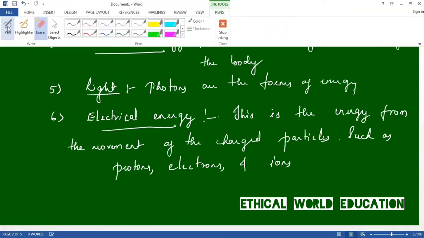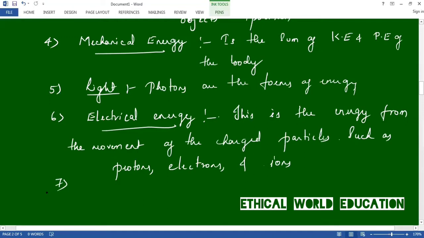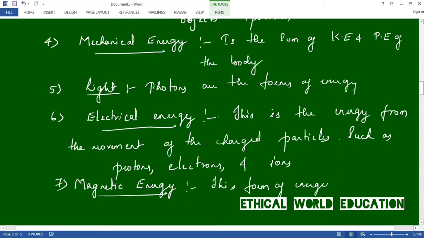Seventh one is magnetic energy. Magnetic energy is a form of energy that results from a magnetic field. This is about magnetic energy.